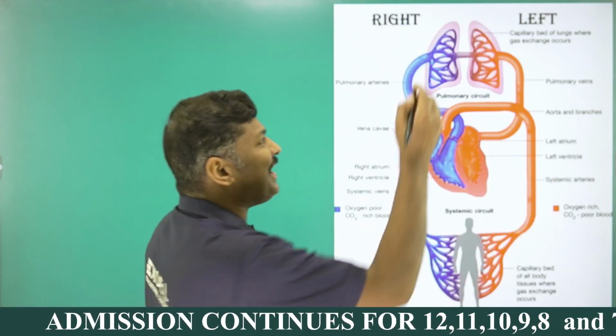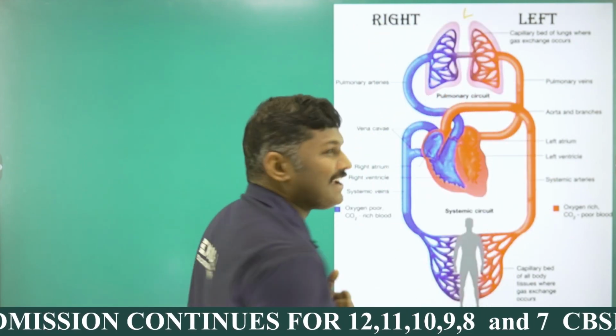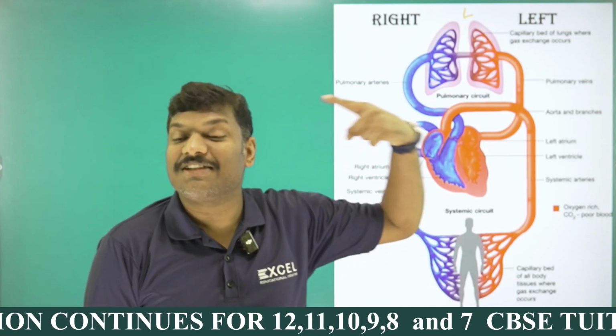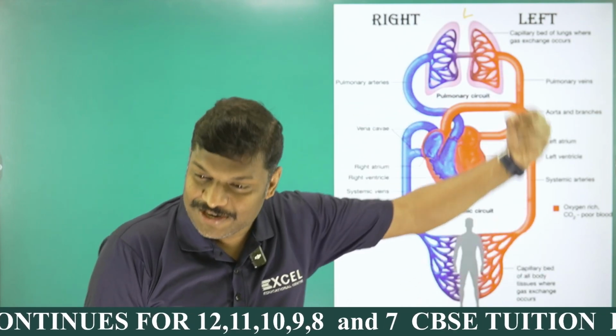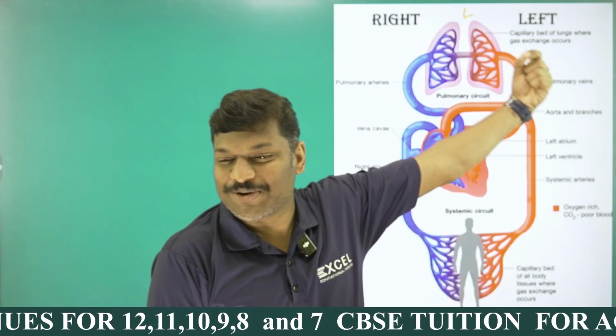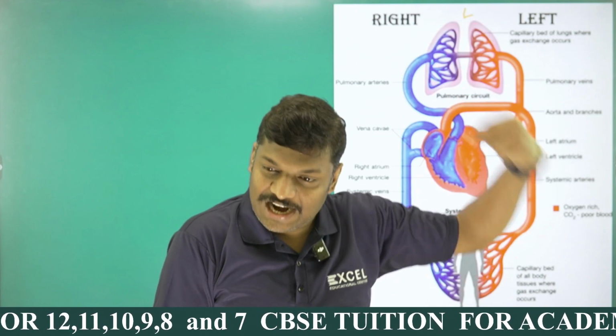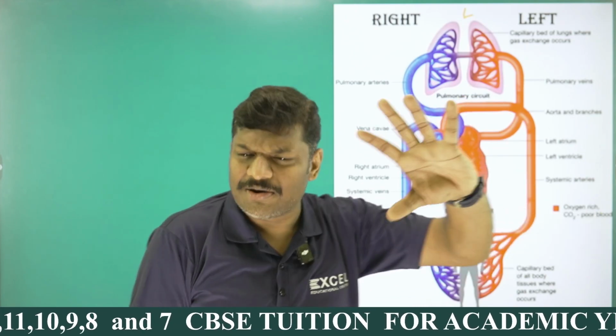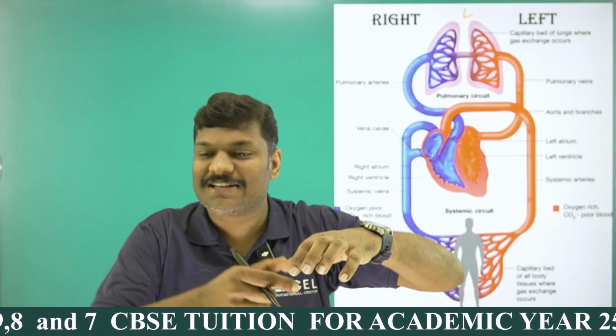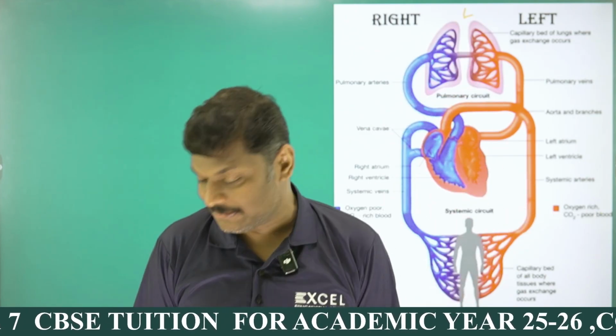We can start from the lungs. These are the lungs, right? When we start the double circulation from the lungs, we should end the process in the lungs itself, starting from the lungs and ending in the lungs. And what are the parts? You can see the lungs have a type of capillaries. What are the capillaries, my dear student? Pulmonary capillaries.